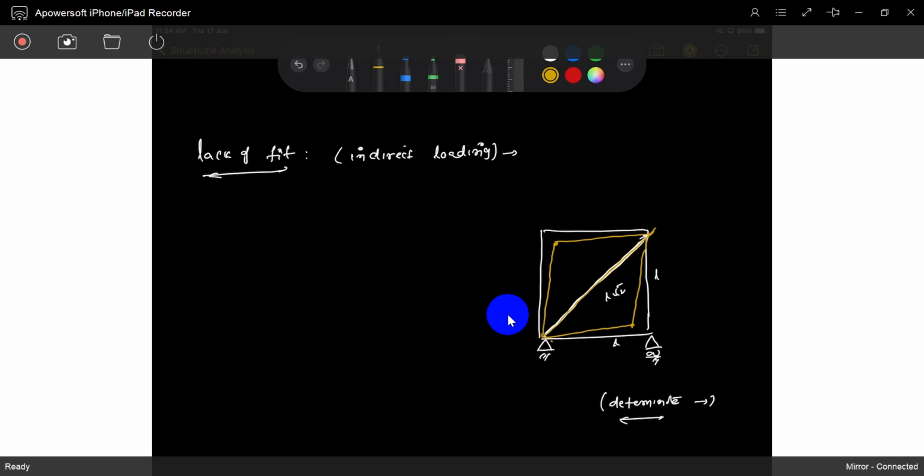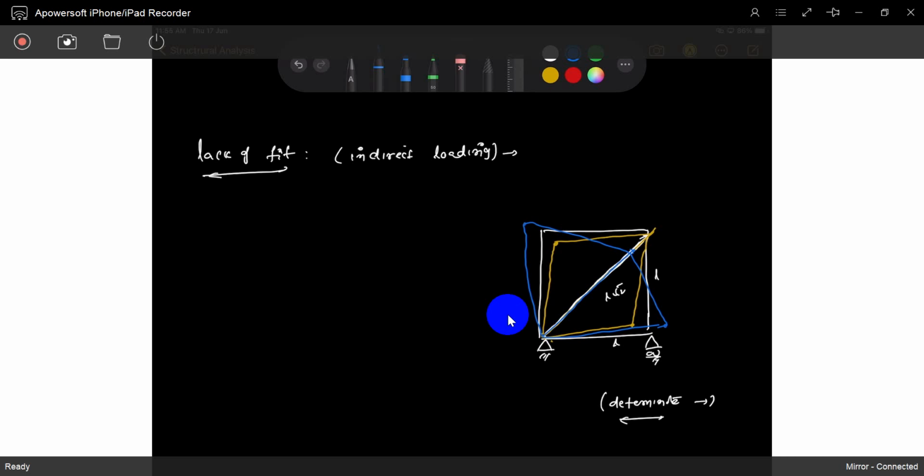Temperature increase also. If the temperature is decreasing, the length is decreasing. What will happen? It will happen like this, not an exact form, a rough diagram. Don't take exactly this or that. Lengthwise, just a very small adjustment, a small length change or decrease. So it can adjust now. It can easily adjust because these are pin joints.